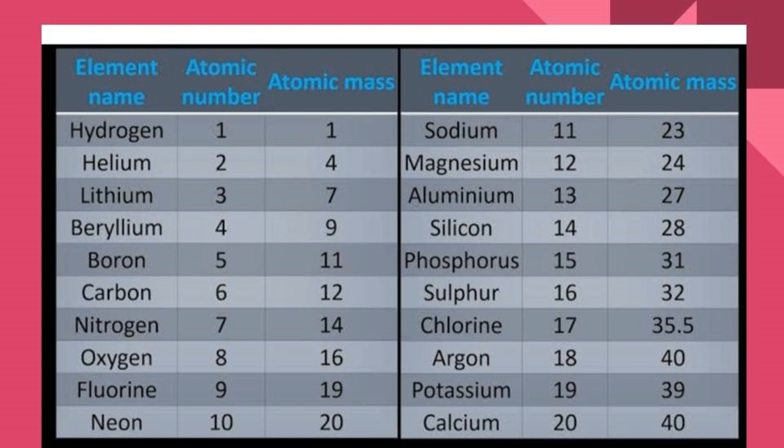Sodium 11, 23. Magnesium 12, 24. Aluminium 13, 27. Silicon 14, 28. Phosphorus 15, 31. Sulfur 16, 32. Chlorine 17, 35.5. Argon 18, 40. Potassium 19, 39. Calcium 20, 40. Atomic number and atomic mass respectively.